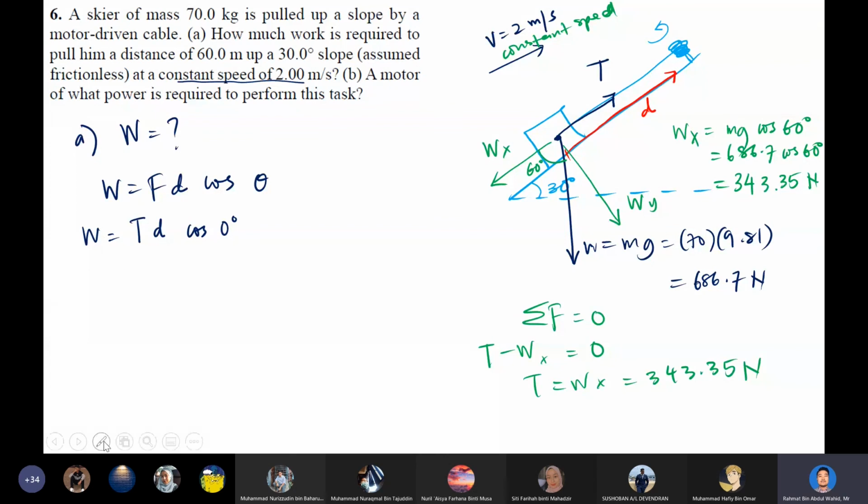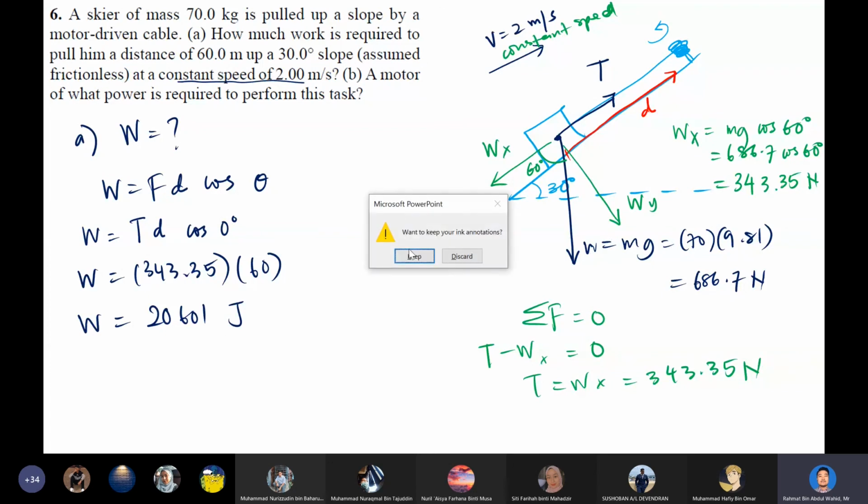Okay, so now we are ready to calculate everything because we have all of the parameters. So tension will be 343.35 and then multiplied with displacement 60 and then cos 0 degrees is equal to 1. So the work done is going to be equal to 20,601 and then the unit is going to be in joule. All right, so this is going to be the answer.